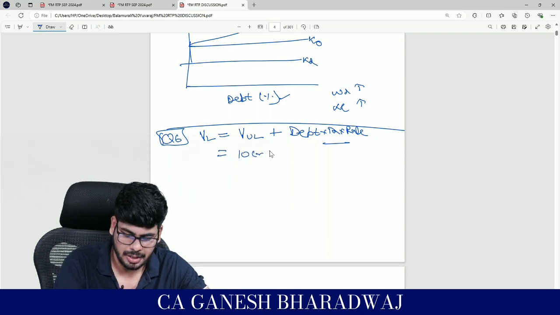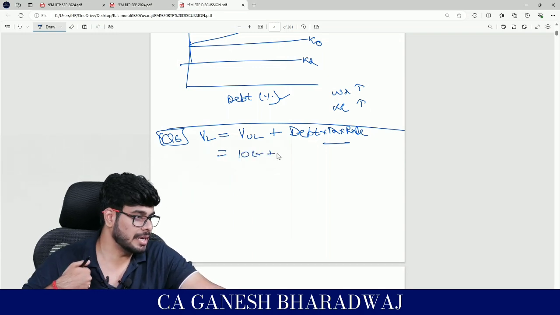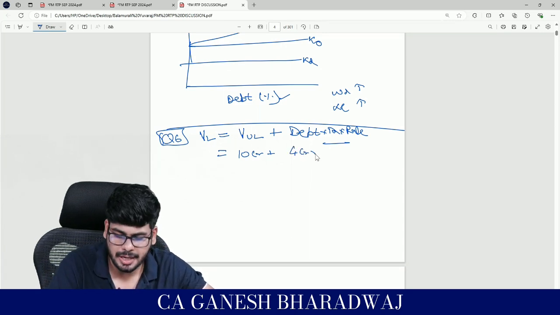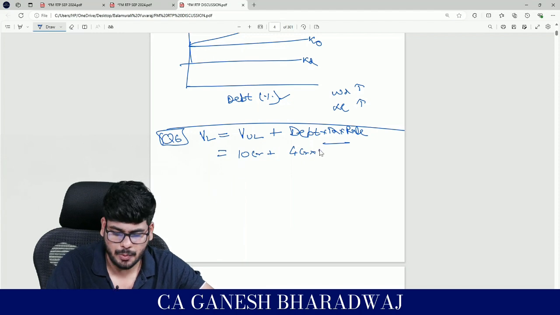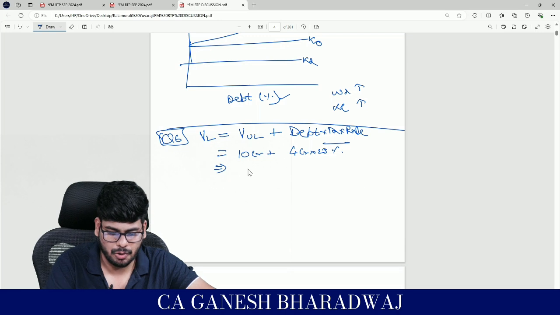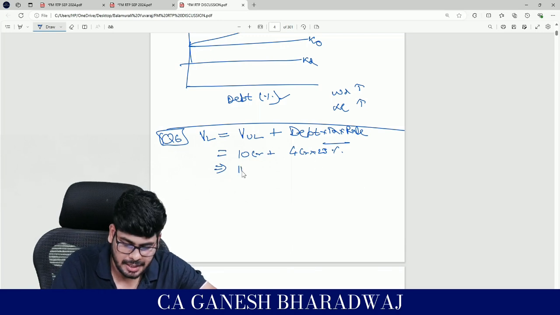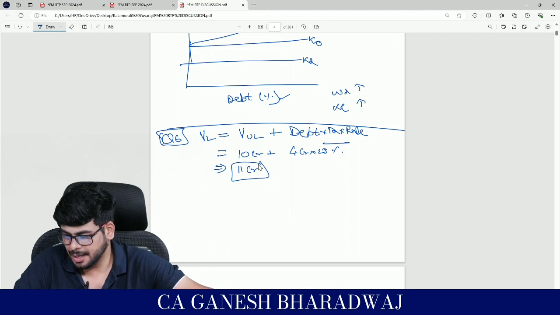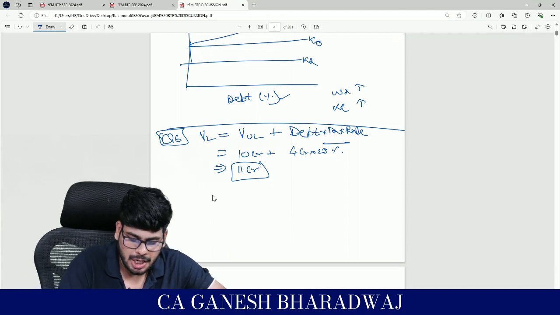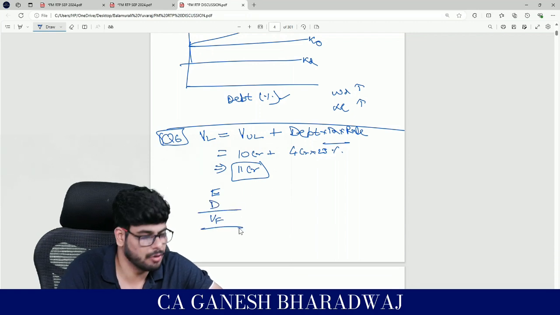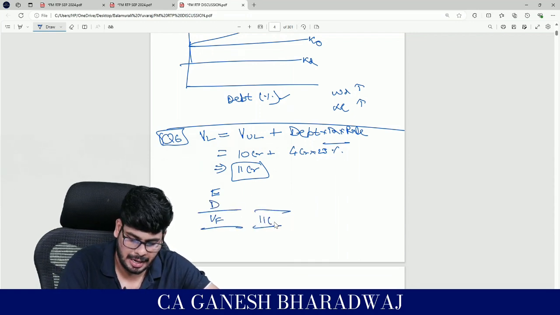Yes, 10 crores. Plus this levered firm's debt is how much? 4 crores. 4 crores into what is the tax rate? 25%. And how much is that? That's going to be 1 crore. So 10 plus 1, he says 11 crore is going to be the value of my levered firm. Guys, correct? Now equity, debt, and this is the total value of firm. Correct? Total value of firm is 11 crore.